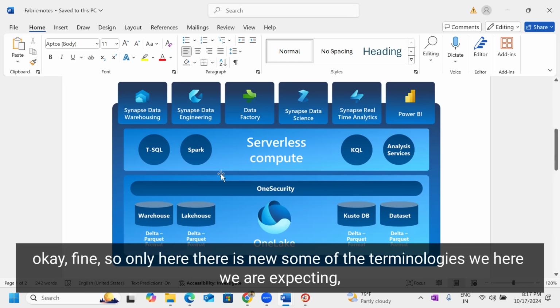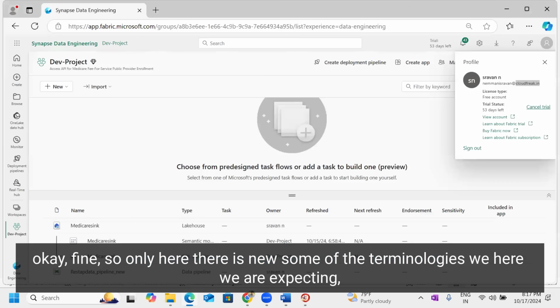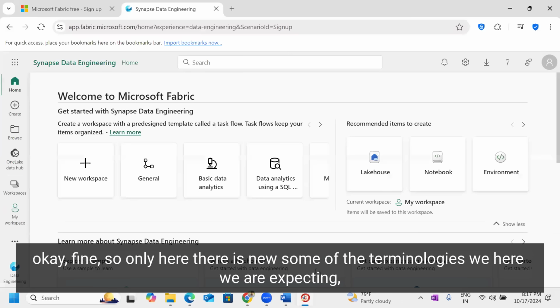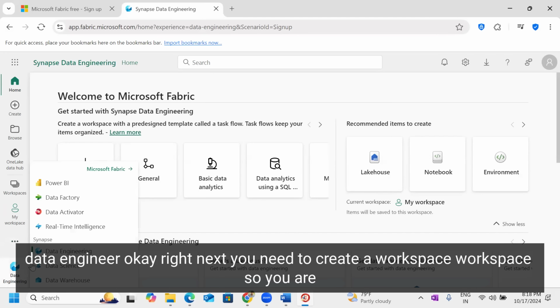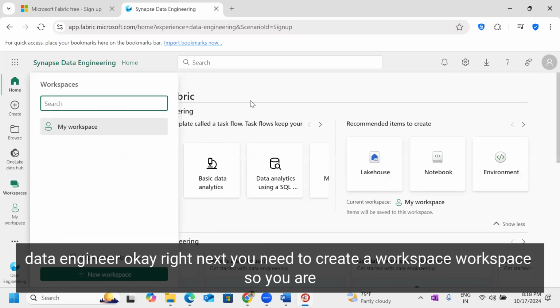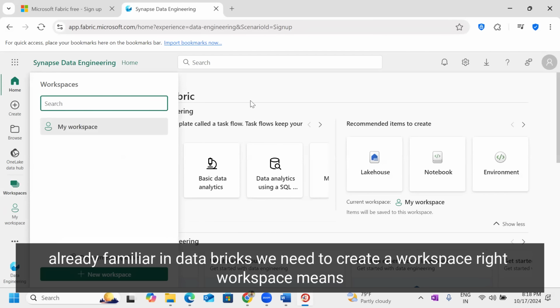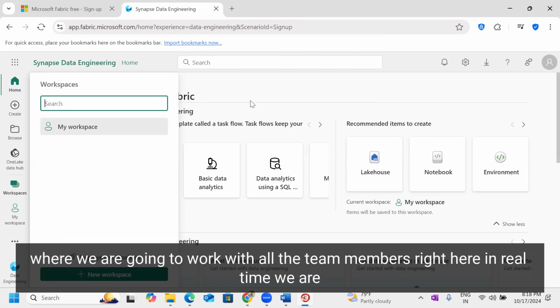Okay, fine. So here there are some new terminologies we are expecting. The very first one is you need to first click on the respective option, data engineer. Next, you need to create a workspace. You are already familiar. In Databricks, we need to create a workspace, right? A workspace means where we are going to work with all the team members, right?